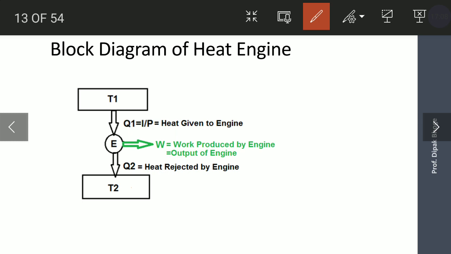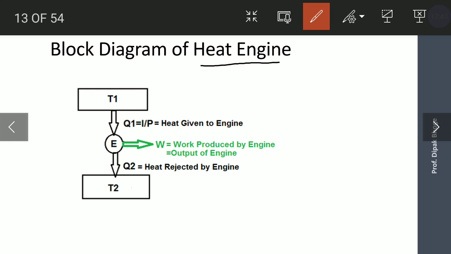The work of an engineer is to improve the performance of heat engine. To find out the performance of heat engine, we need to draw the block diagram of this heat engine, and we need to understand what is the input and output of the heat engine, and depending upon that we can improve the performance of engine. How to improve that we will study. Before that, first we will study what is the block diagram of a heat engine.